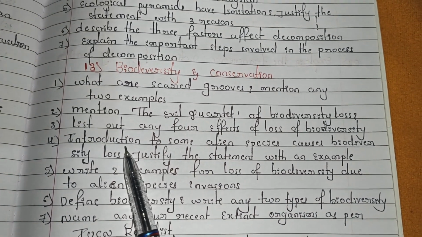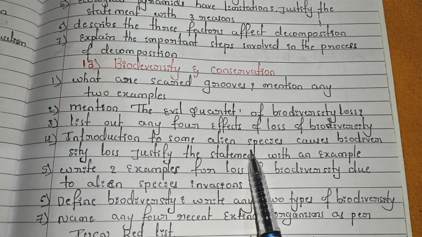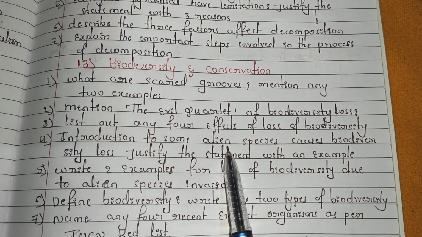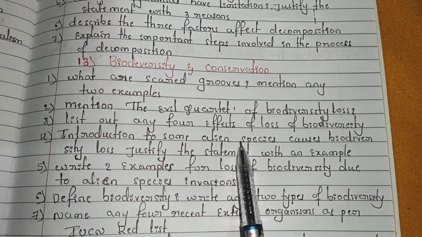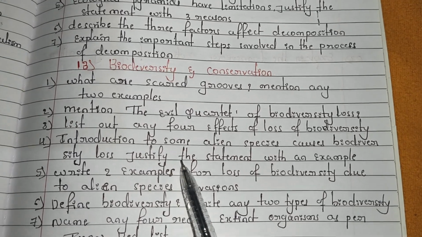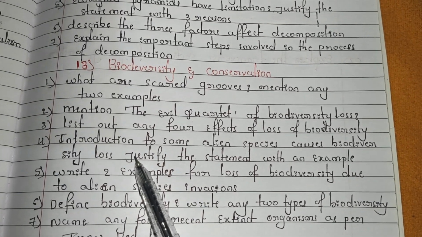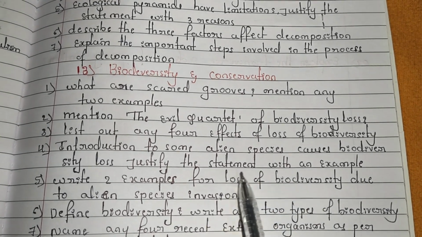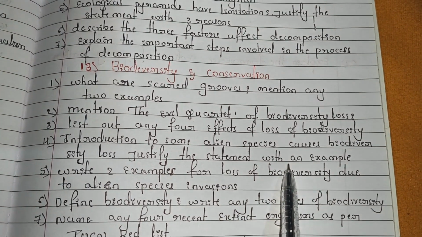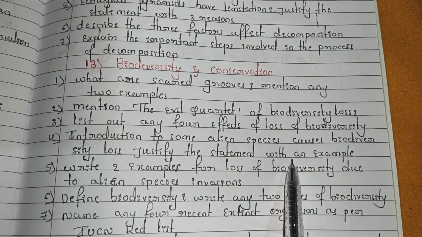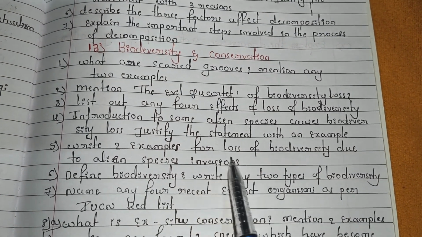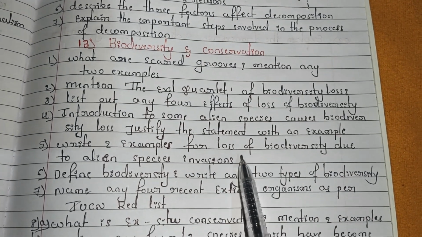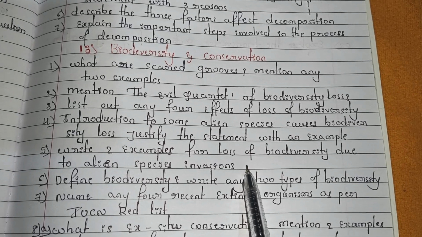Next, the fourth one: the introduction of some alien species causes biodiversity loss. You have to write which alien species cause biodiversity loss, and whether this statement is true or not, you have to write yes or no. If yes, you have to give the reason by taking an example, or if no, then you have to explain with one example. Next, the fifth one: write 2 examples for the loss of biodiversity due to alien species invasion. It is also similar, asked from another angle.